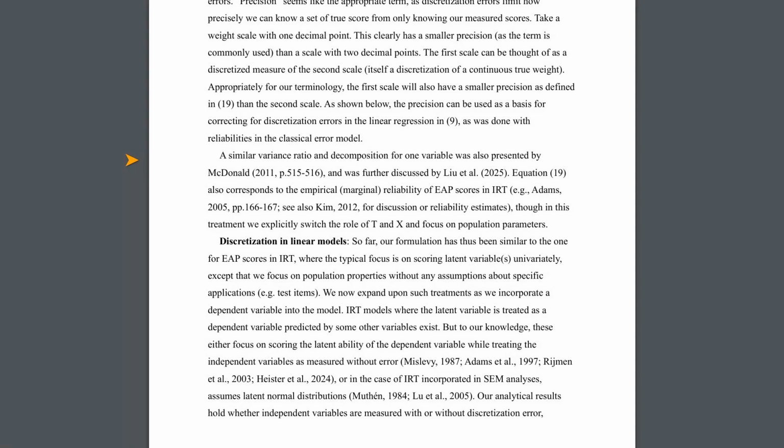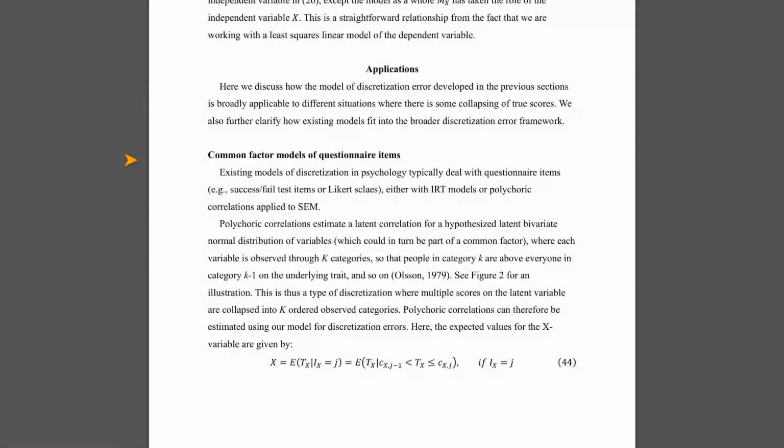Item response theory, or IRT, which is used to score things like tests, also fits. When an IRT model assigns a score based on a person's answers to items, it is essentially estimating their position on an underlying continuous trait. Their actual answers are discretized responses. And the IRT model's predicted score is like estimating the true score given those discretized responses. The EAP, or expected a posteriori scores in IRT, are essentially the conditional expected values we've been talking about.